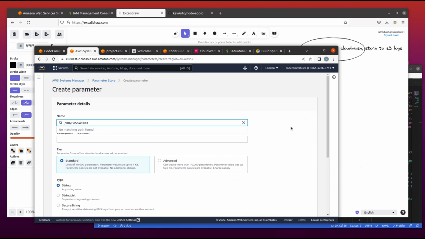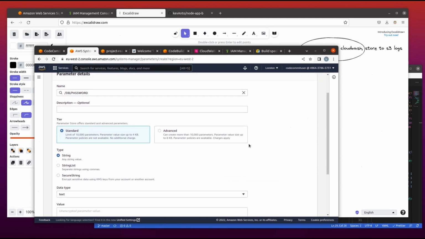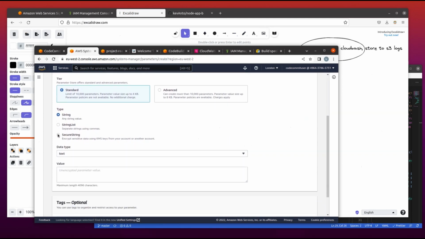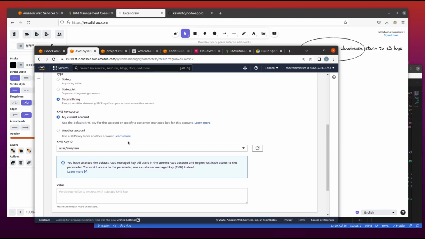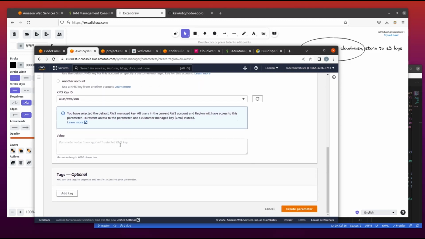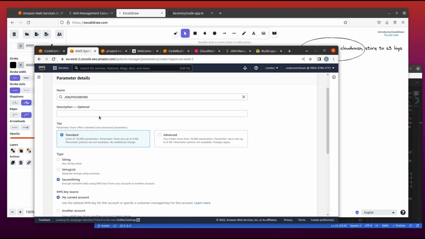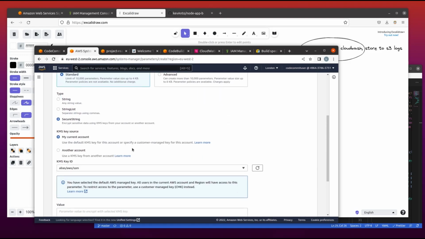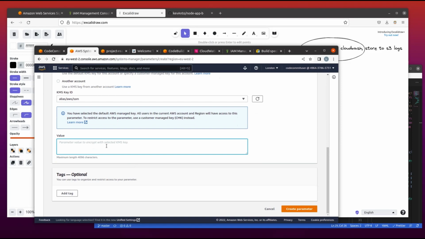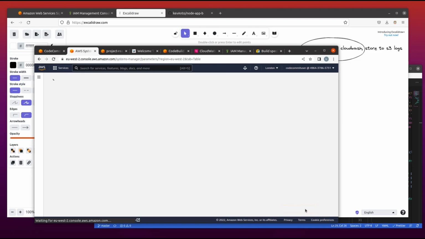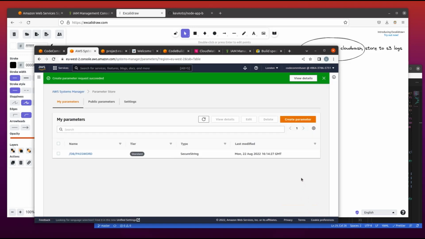Take note of respecting this syntax. Then we select secure string for it not to be visible in clear text within the pipeline, the building process, or the logs. We insert the value of the parameter we are storing and we create that.